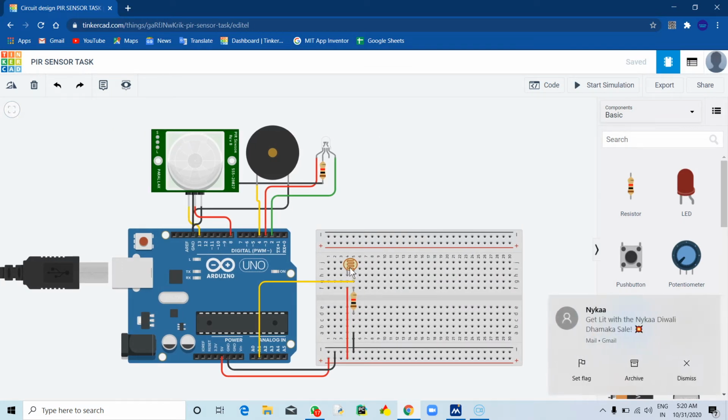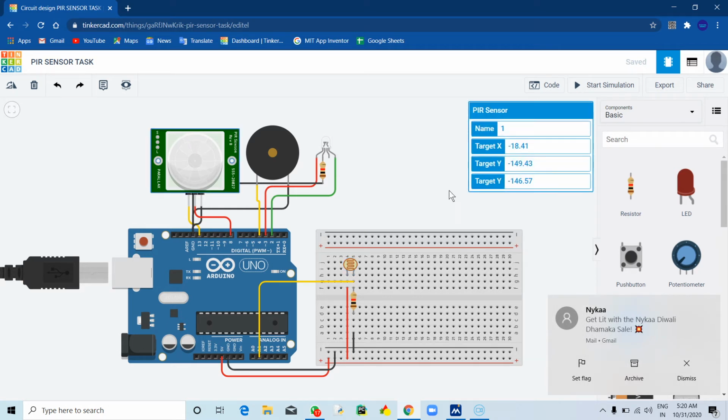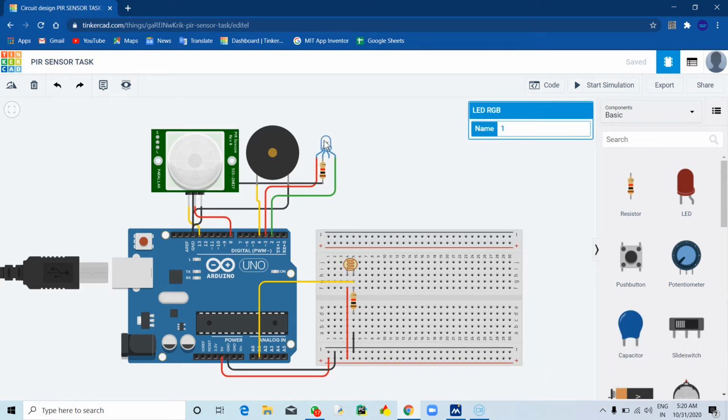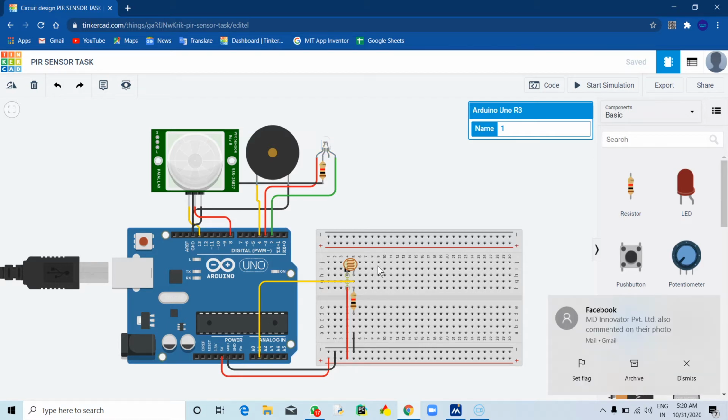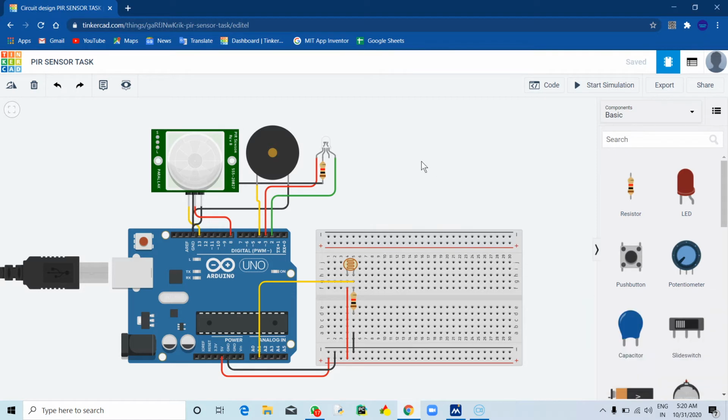Here I have used two sensors, LDR, that is photoresistor, and PIR sensor, and a LED RGB, buzzer, Arduino Uno, and breadboard. So this is a security gadget type circuit.